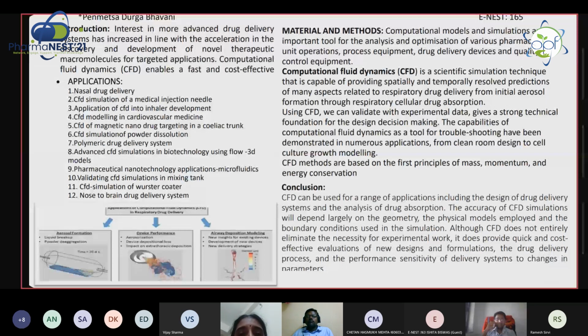Here, for the methods and materials, we use computational methods for analysis and optimization of various pharmaceutical applications, like unit operation mixing, bulk flow transfer, process equipment and drug delivery devices.